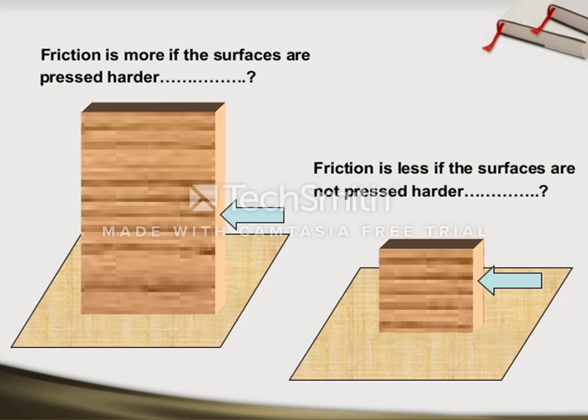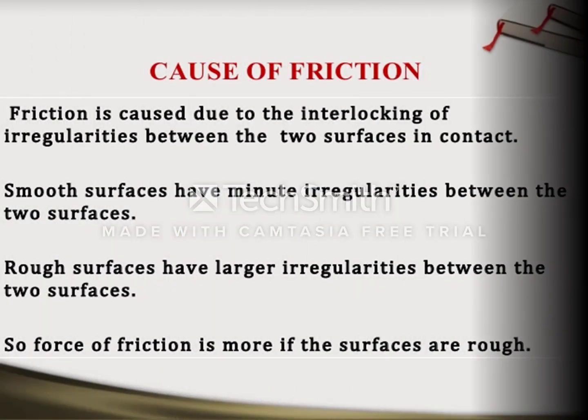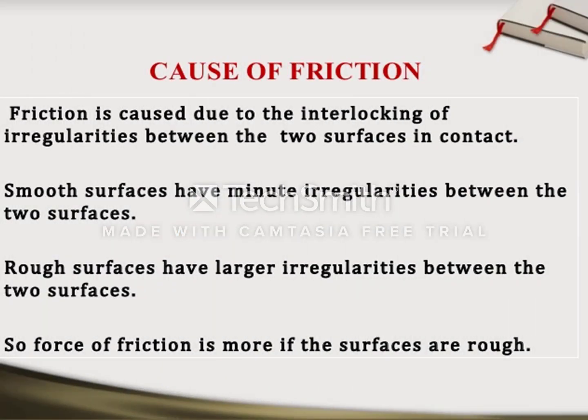Then friction is more if the surfaces are pressed harder, whereas friction is less if the surfaces are not pressed harder. Then we will discuss the cause of friction. Friction is caused due to the interlocking of irregularities between the two surfaces in contact.